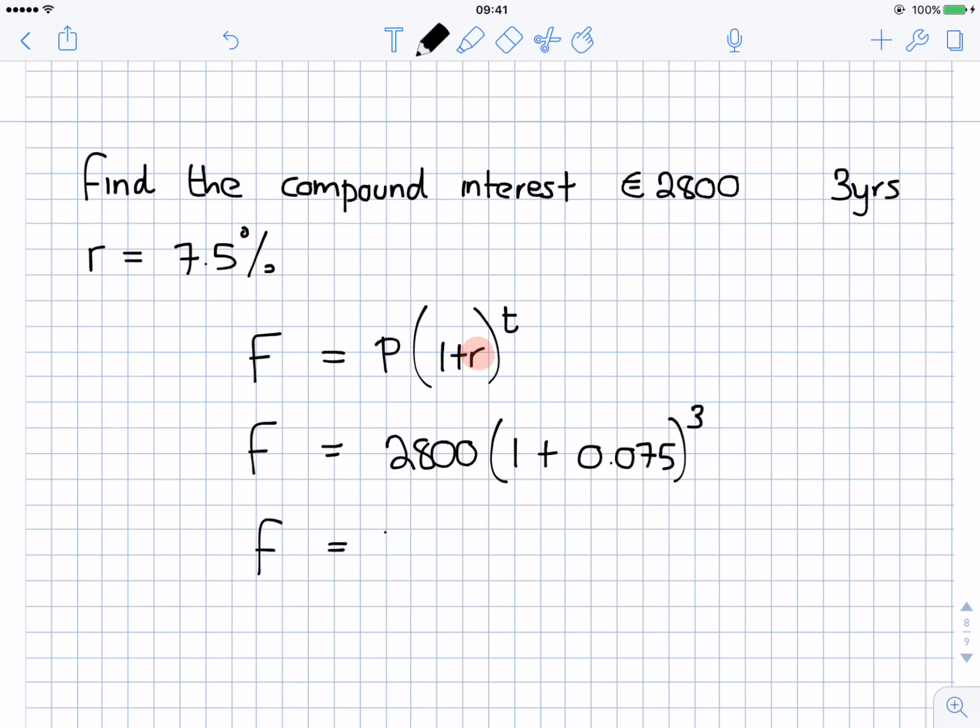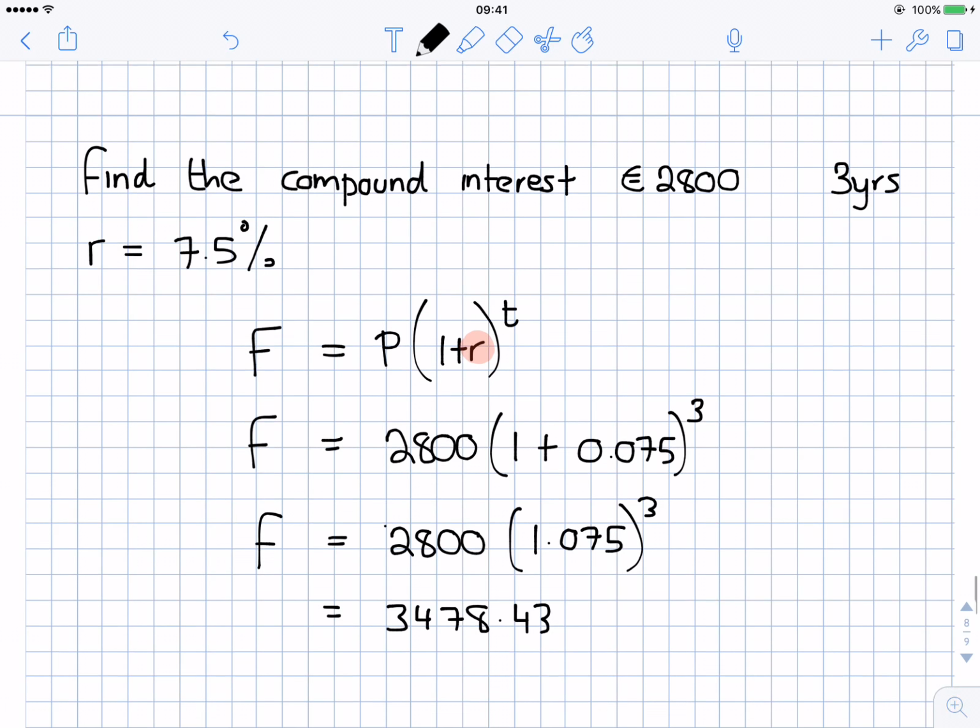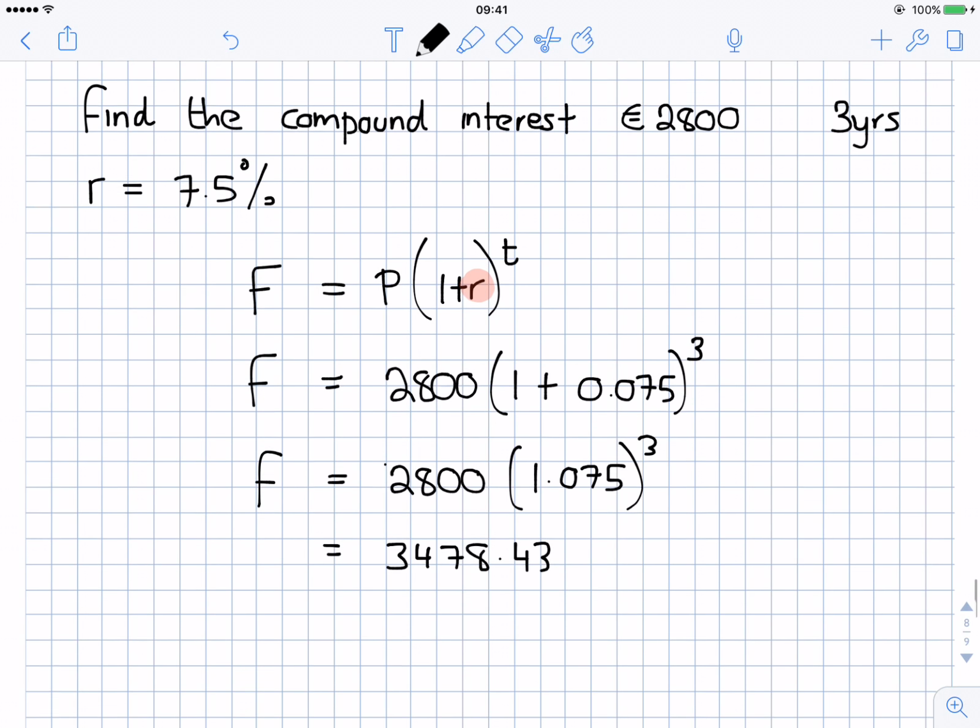So that's equal to 2,800 by 1.075, because 1 plus 0.075 is 1.075, to the power of 3. And that's going to work out at €3,478.43. That's how much money you will have in the bank at the end of the 3 years.